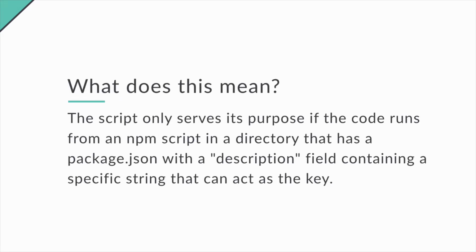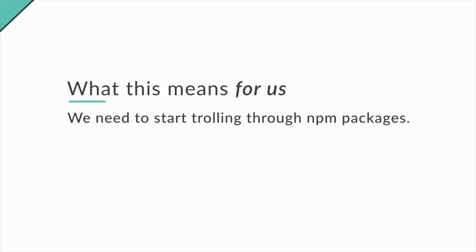The script is only useful if it is being run as an NPM script inside a directory that has a package.json with a key in the description that successfully decrypts the test data we have, which means that this is a very, very complex, comprehensive exploit that is targeting one single package on the internet. So if we want to dig any further, we have to troll through a lot of NPM packages. Well, we need to troll through a lot of package.json files.